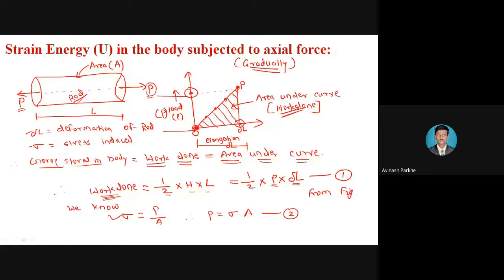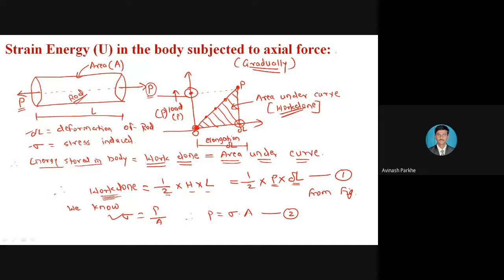But before that, first of all, we have to go through the derivations. And yesterday we solved one derivation, which is the basic derivation, called the strain energy in a body which is subjected to an axial load. The body we considered is a circular rod, and that rod is subjected to a gradually applied load of P.